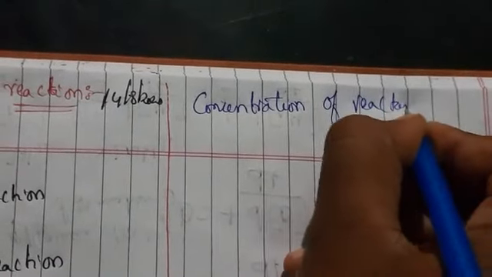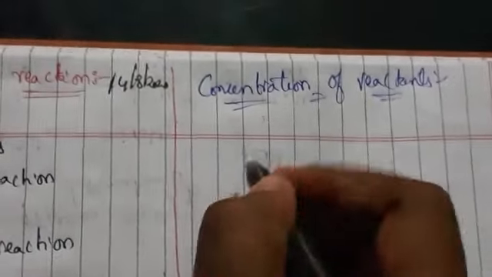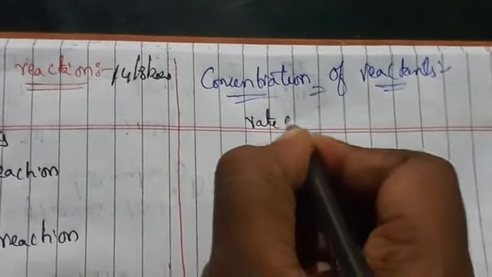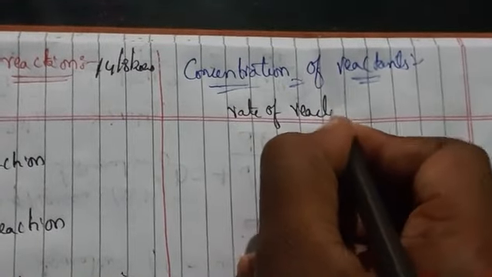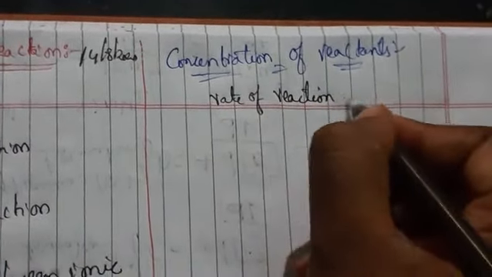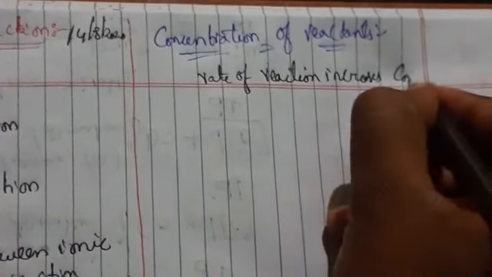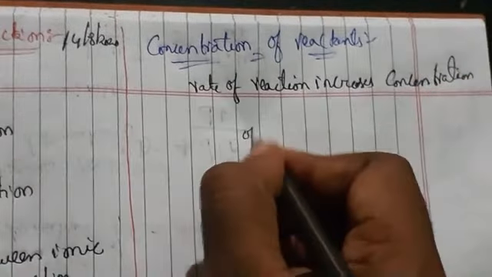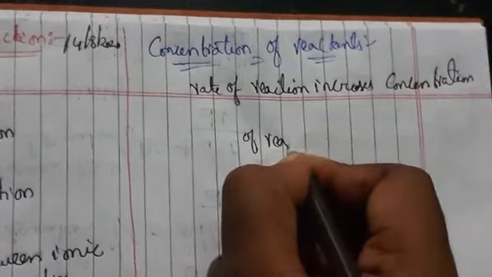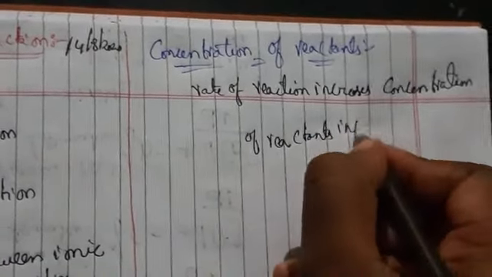The effect of concentration of reactants: the rate of reaction increases whenever the concentration of the reactants increases.